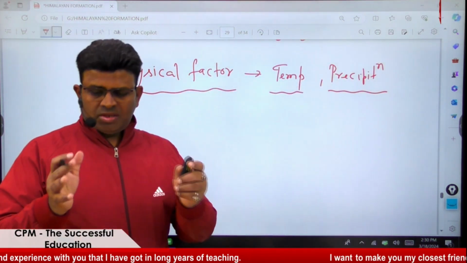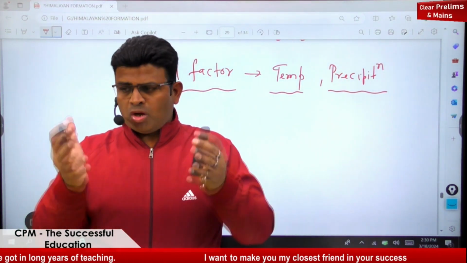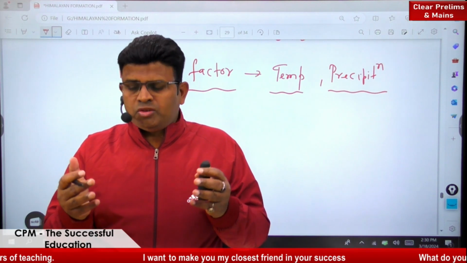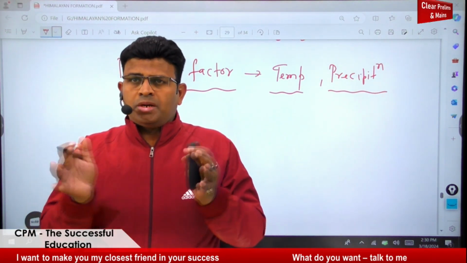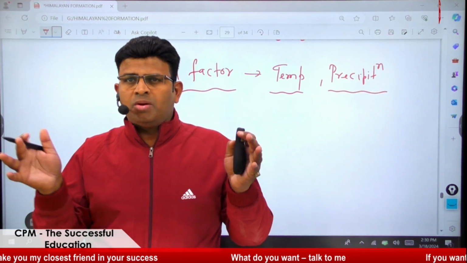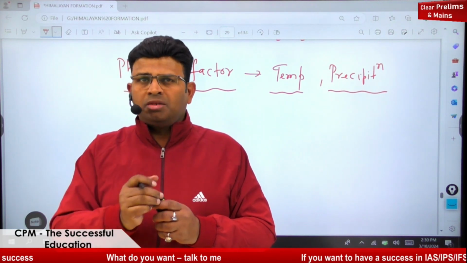If the temperature is coming on the rock, in the daytime the rock will expand by absorbing the heat. We cannot visualize it. And in the night time, when the heat is released by the rock, it will contract. Expansion, contraction, expansion, contraction. In thousands of years, it will break into small particles of rock.